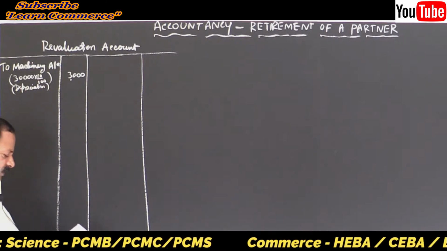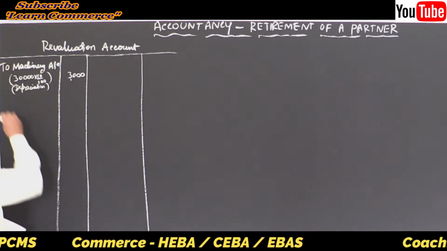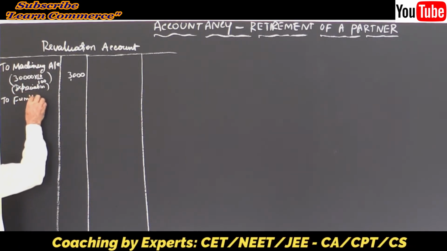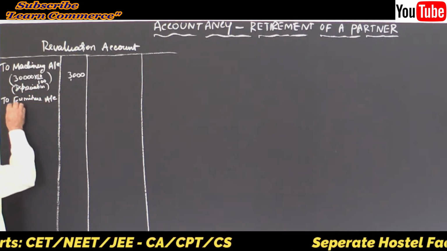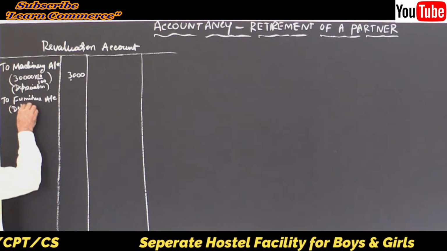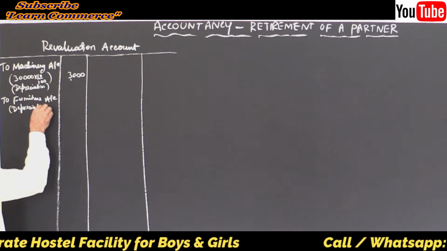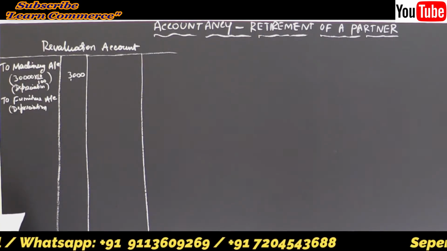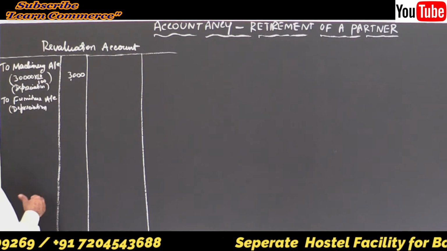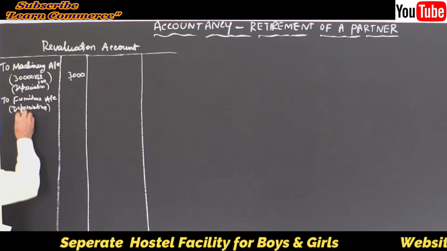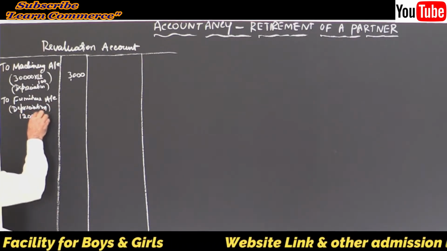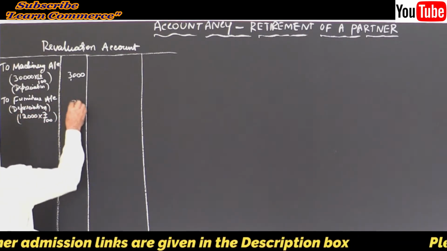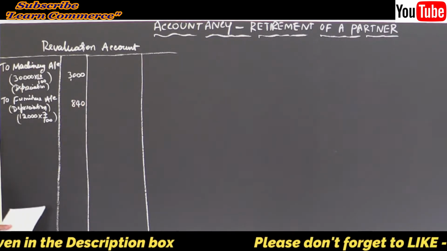Then to furniture account, again depreciation. 12,000 into 7%, right? Yes, it is. Show the calculations. 7%, 840.